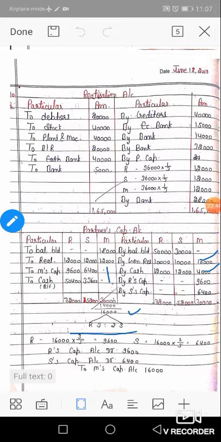Capital ratio does not mean only 50 and 30. Capital ratio means all the amounts transferred from the balance sheet. All the amounts transferred from the balance sheet into the partners' capital accounts merge into capital.